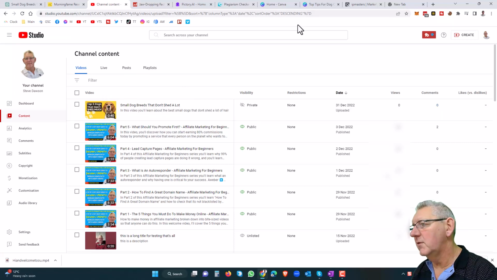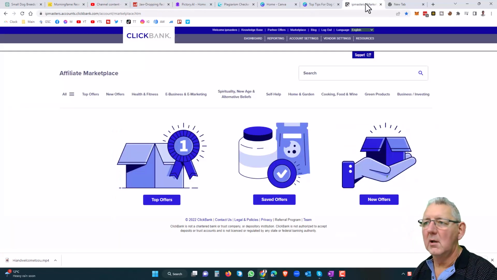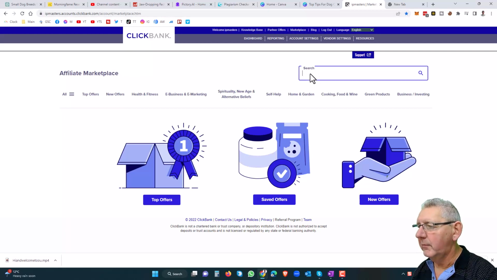And the place to go for doing that is on Clickbank. If you haven't got a Clickbank account, again, links in the description. It's totally free. When you go to Clickbank and create an account, you'll land on the affiliate marketplace.